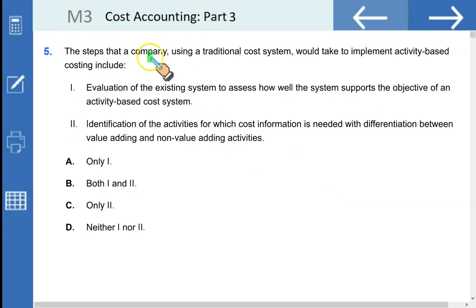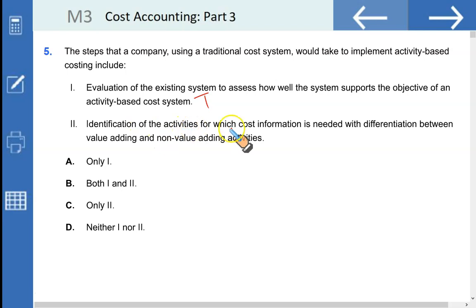The steps that a company using traditional costing system would take to implement activity-based costing include: 1. Evaluation of the existing system to assess how well the system supports the objective of an activity-based costing. This is true. This would be taken up in setting up ABC. 2.